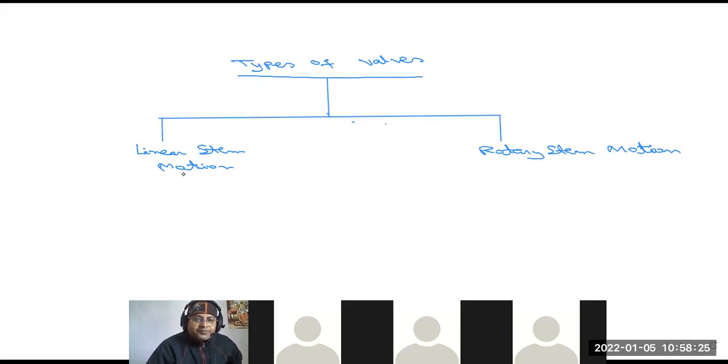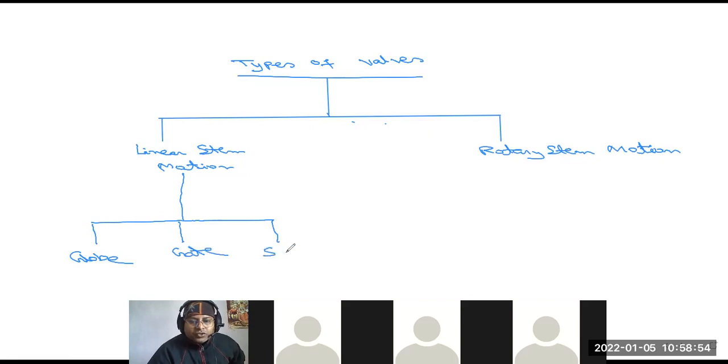Then this linear stem motion is also classified into three categories. Number one, globe type of valves. Number two, gate valves, and number three, Saunders. So this linear stem motion is classified into three categories.